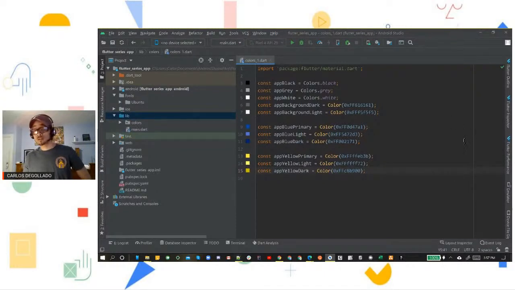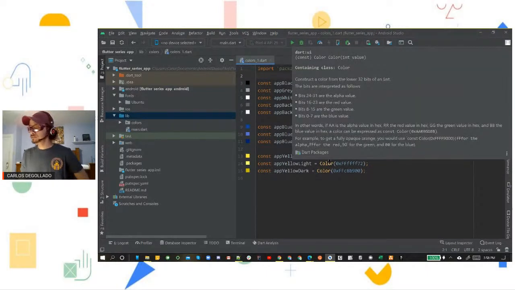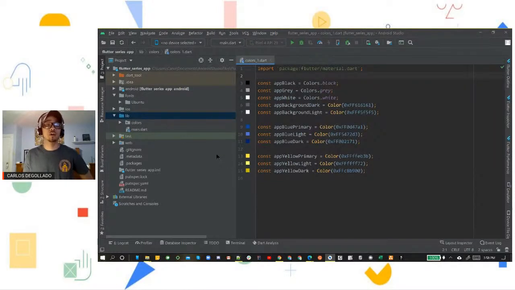Feel free after you do this to switch it up, use whatever colors you want, totally customize it, whatever fits you best. So we're going to close. Actually, no, we're not going to close this just yet, because this import line right here, we actually want. I'm going to copy that and we're going to take that into our next little step, which is our Pubspec. We're going to start configuring our Pubspec.yaml file.